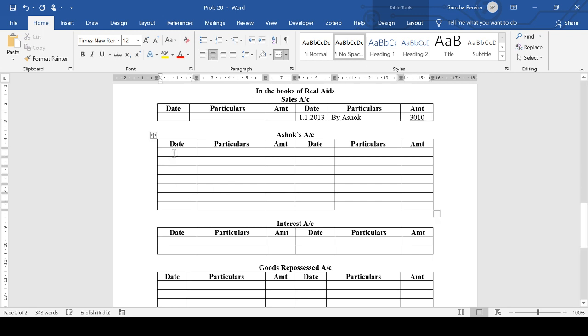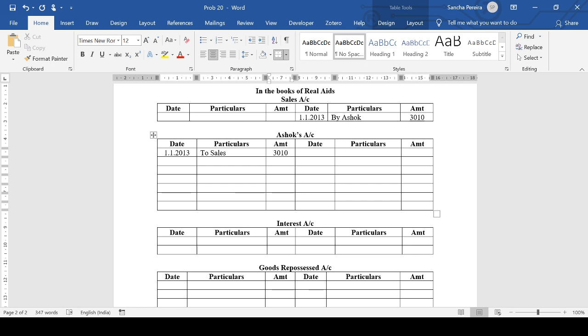And here it will be 1st January 2013 to sales 3010. So there's nothing else happening on 1st January. So we directly move to 30th June, which is the first installment, half yearly installment.